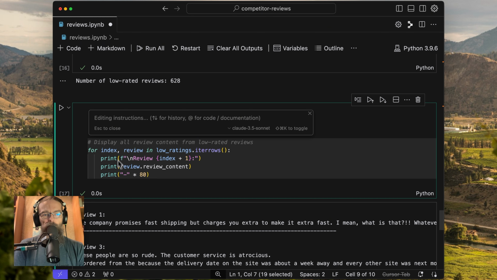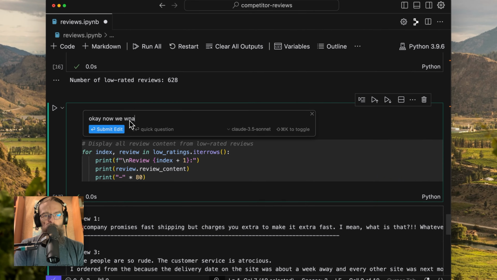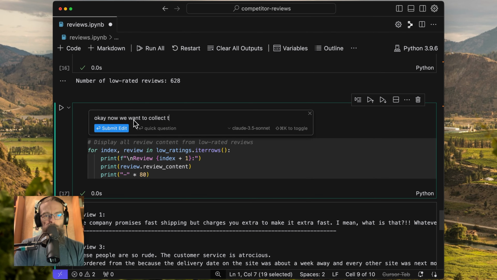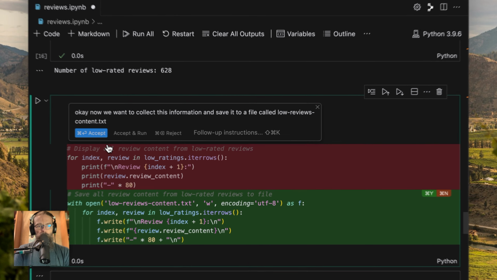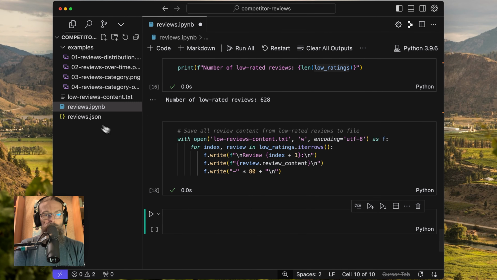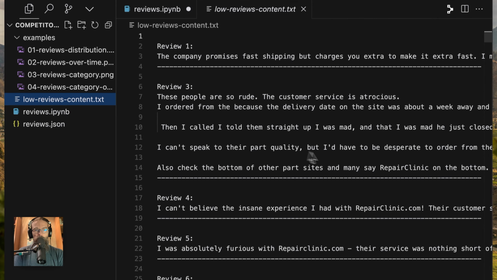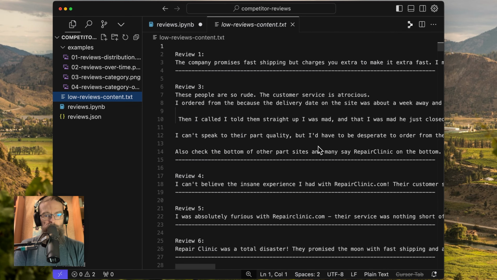We're going to modify this code now and say, okay, now we want to collect this information and save it to a file called low reviews content.txt. So we'll accept that and run this. And if we look, we should now see that there's a low reviews content file. And now we can take this file and stuff it into ChatGPT. Let's do that right now.